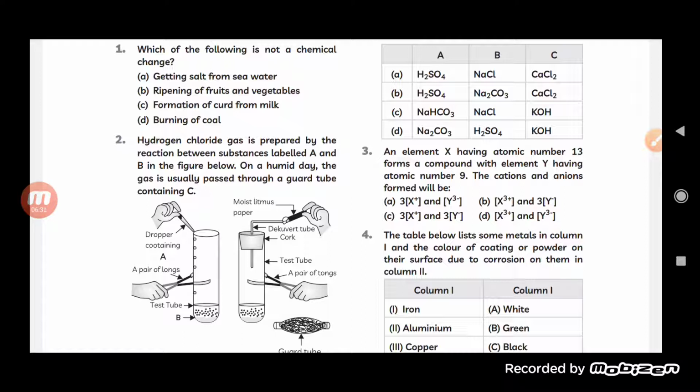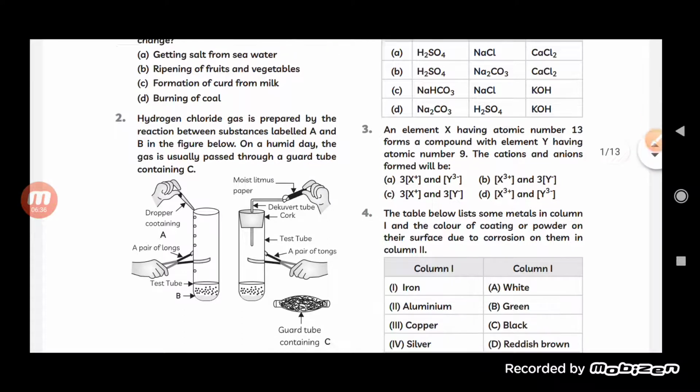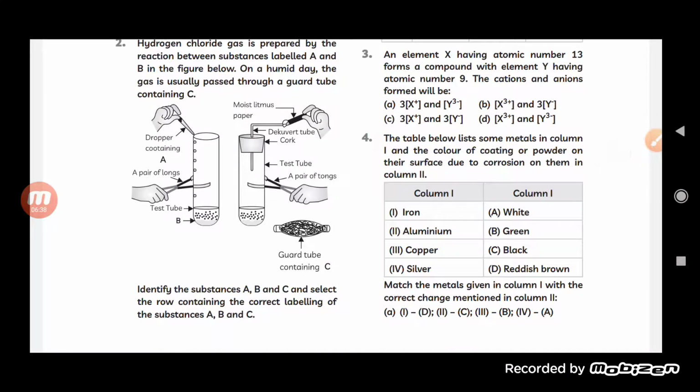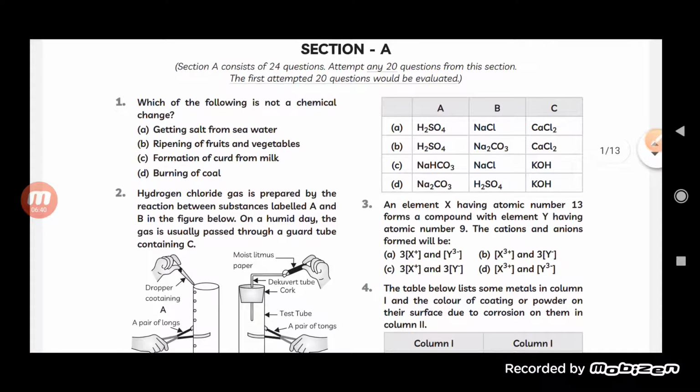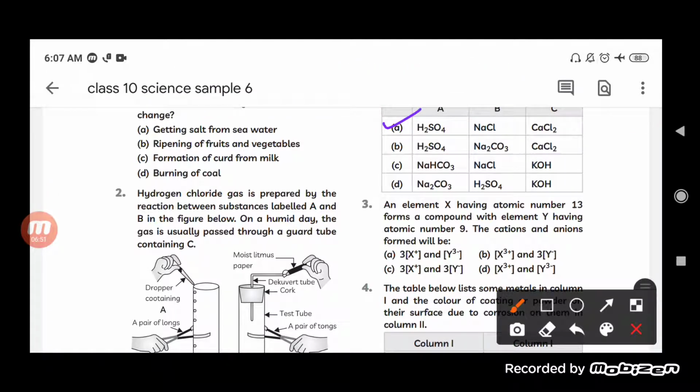And the reason is the calcium chloride will dry the gas by absorbing the moisture through it. Okay. So answer here, A will be H2SO4, B will be sodium chloride, and C will be calcium chloride. Okay. So answer is A, sulfuric acid, B, sodium chloride, and C, calcium chloride.